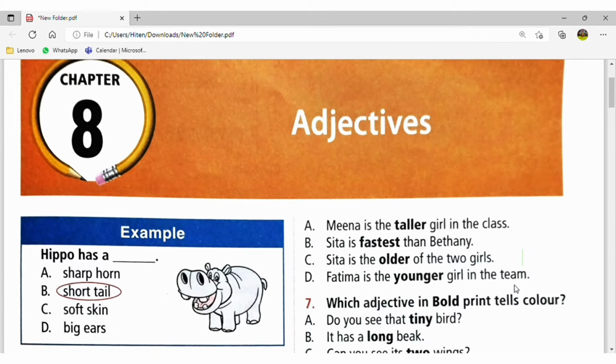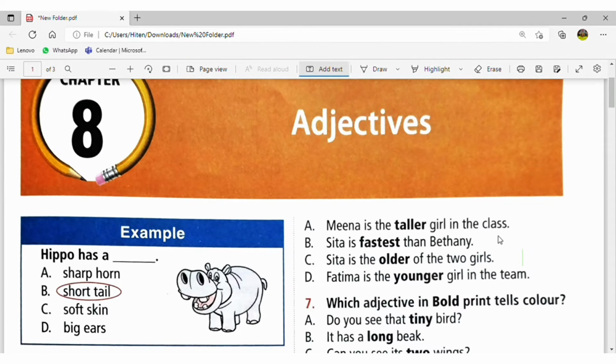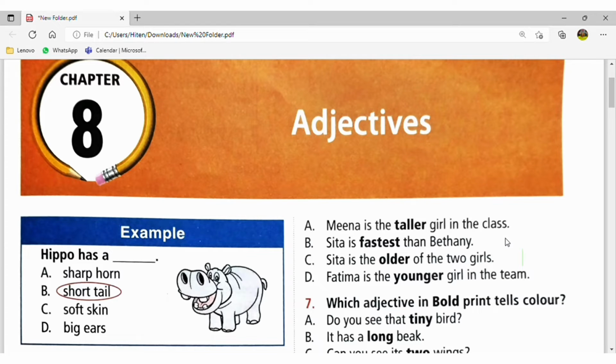When we make a comparison between two, we add er, and when the comparison is among more than two, it is written with est. Here, Meena is the taller girl in the class. Why is it wrong? Because in the class there are many students and the comparison is between many students and Meena. So it will be Meena is the tallest girl in the class.